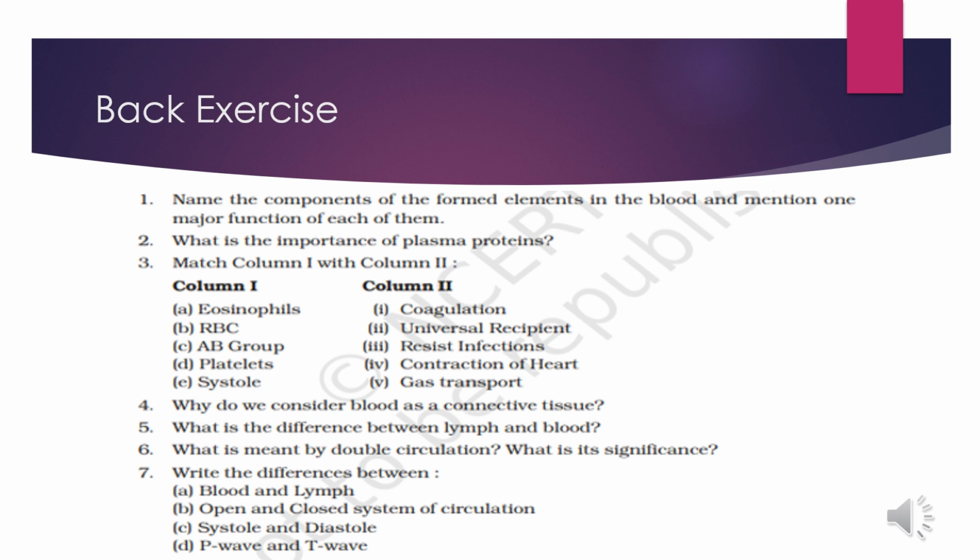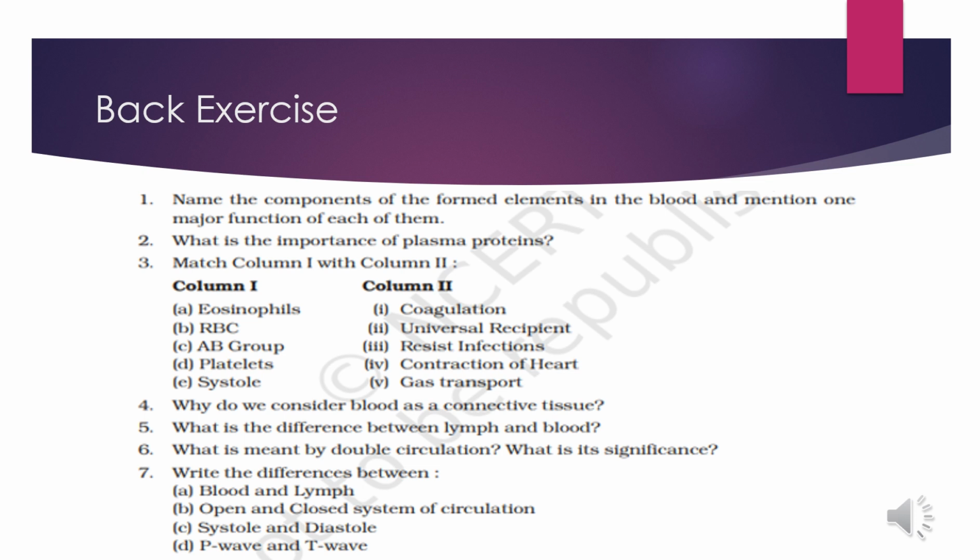Next question is what is the importance of plasma proteins? We have studied about plasma proteins. These are albumin, globulins, and fibrinogen. Functions: albumin helps maintain the osmotic pressure of the plasma. Globulins called immunoglobulins are protective in function. They are termed antibodies. And prothrombin helps in blood clotting, etc. So we all know the functions of all these.